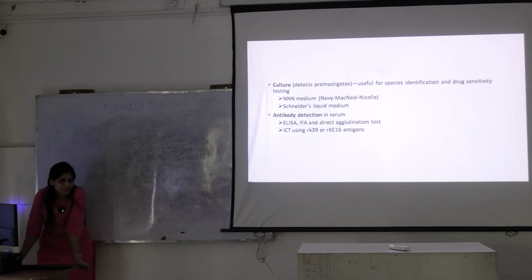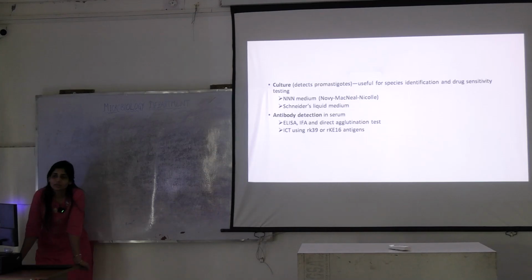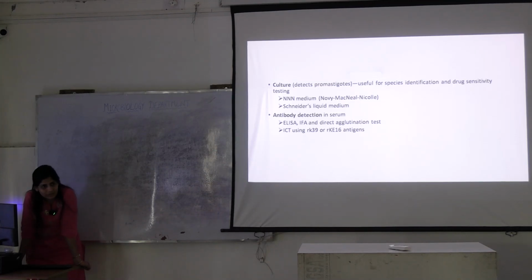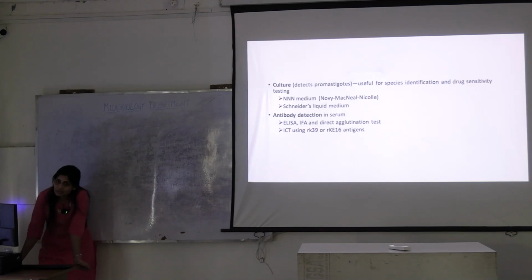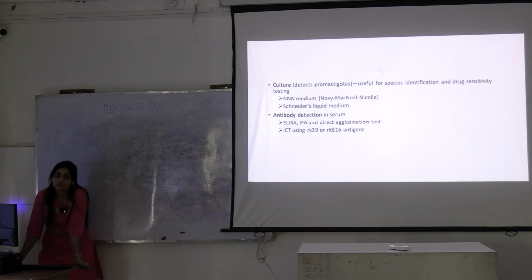To identify the species and for drug sensitivity. How will you culture? What is the name? Novy-MacNeal-Nicolle. Why is it named like that? Because these people created it. Okay. What does it have? It has basic blood agar plus aspirate from the patients, which provides nutrition for these flagellates to grow.